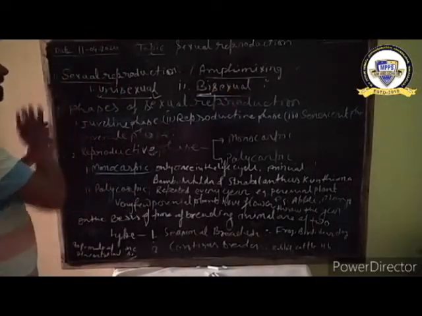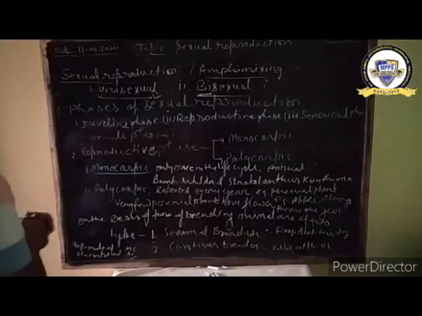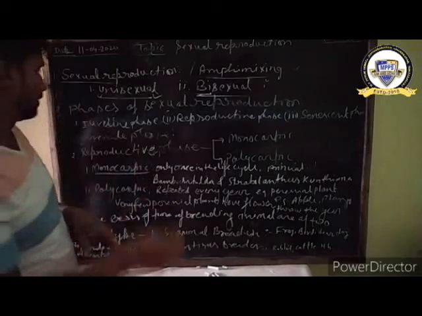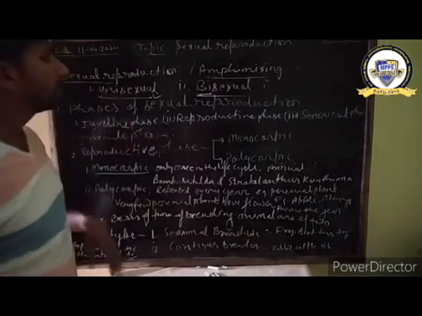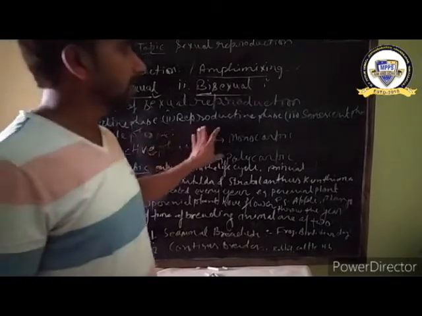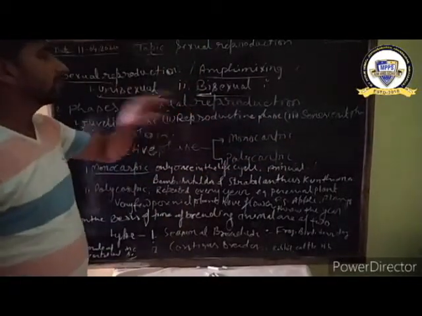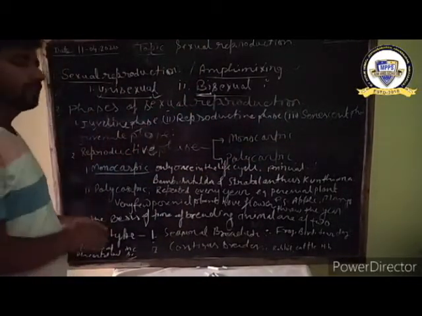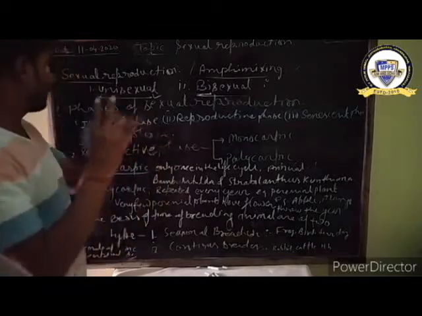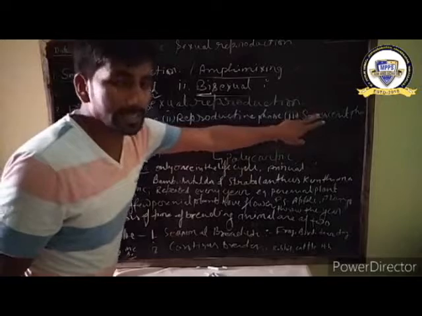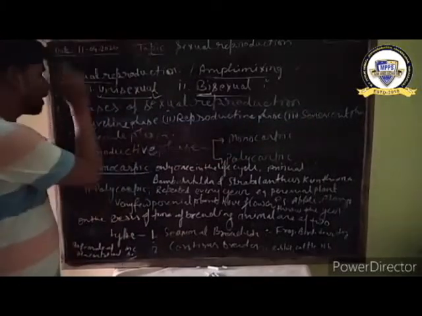Now, phases of sexual reproduction. Sexual reproduction is completed in three phases. First, juvenile phase. Second, reproductive phase. Third, senescence phase. Now, first, juvenile phase.